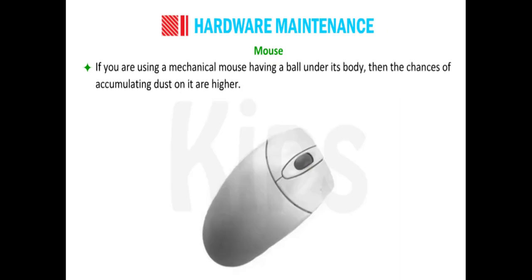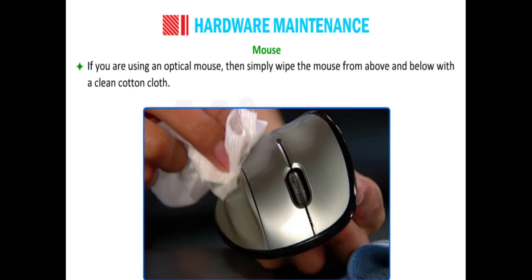Mouse. If you are using a mechanical mouse having a ball under its body, then the chances of accumulating dust on it are higher. But nowadays, the ball mouse and mechanical mouse are not in use. If you are using an optical mouse, then simply wipe the mouse from above and below with a clean cloth.